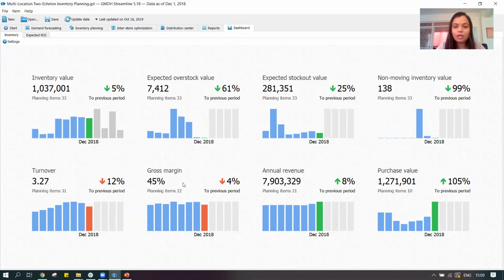Then again, we can have a look at our gross margin, annual revenue, purchase value. So in one gist, I get a picture of my entire supply planning key parameters over here. And then we can move to the demand forecasting part over here.